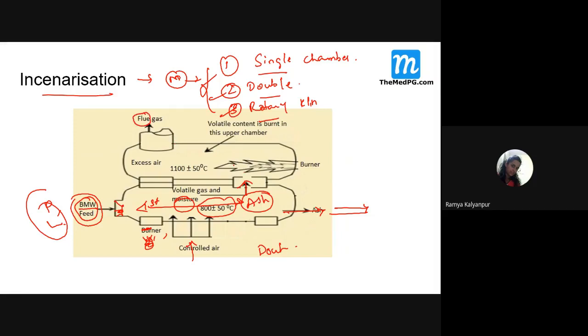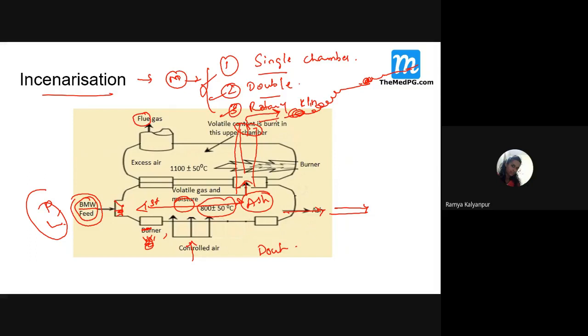These gases we call flue gases. Now what happens if it is a single chamber incinerator? There will be one big exhaust vent. So the ash or the gases, whatever is there, will just come out, and if you see some big factories, the fumes just come out of the big vertical vents, right?